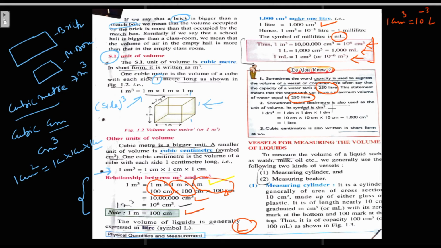Its symbol is dm cube. 1 decimeter cube equals 1 decimeter into 1 decimeter into 1 decimeter, and 1 decimeter is equal to 10 centimeters. So 10 centimeter multiplied by 10 centimeter by 10 centimeter equals 1000 centimeter cube. So 1 decimeter cube equals 1 liter, right? We can also write cubic centimeter as cc.